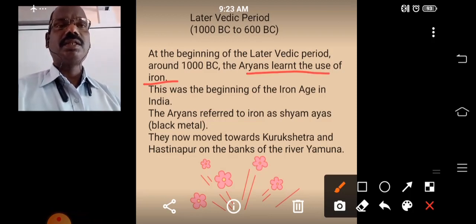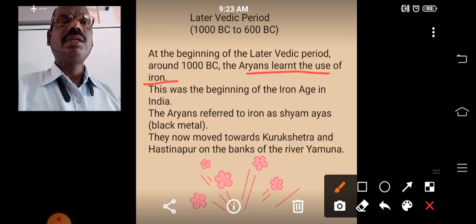Till this period, no culture in India used iron. They used gold, silver, bronze, tin, like that various metals. But iron they never used. From this period onwards, they started using iron. So it was the beginning of the Iron Age in India.